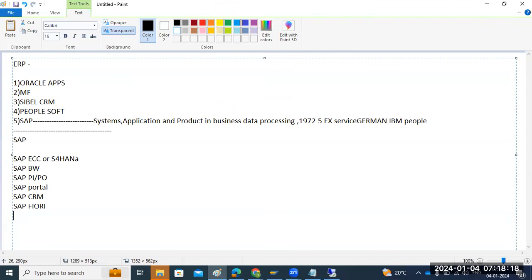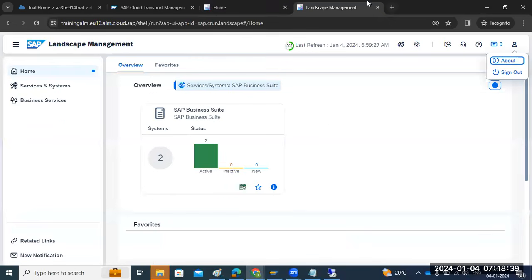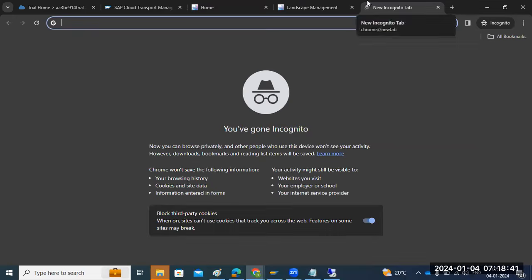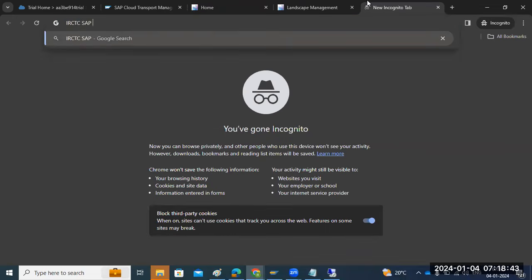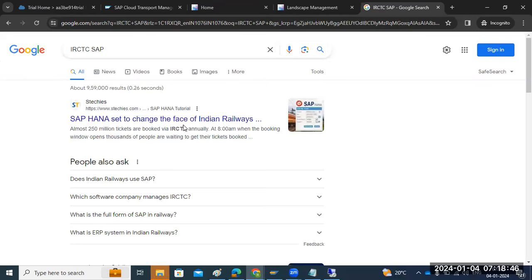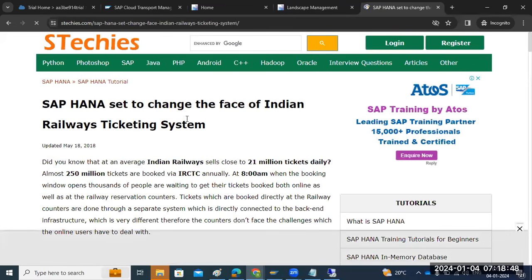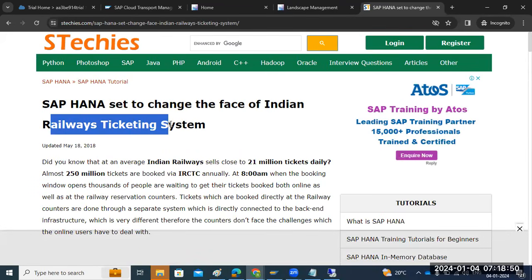Suppose you are going to start a food business in India, then definitely you need an application, right? For taking deliveries, orders and everything. That time, SAP will help you for the food business here. In the military, airports, airways, railways. For example, railways. In the Indian railways, here we can see IRCTC, right? IRCTC, they are using SAP for their ticketing business and everything.